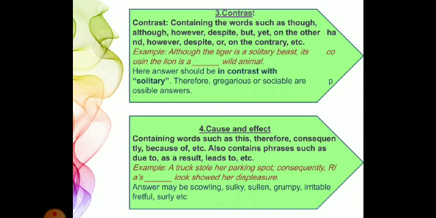The meaning of solitary is lonely. It means somebody who likes to be alone, अकेला, एकमात्र. उसका ऑपोजिट वर्ड होता है somebody who is fond of company, somebody who is social. So here the tiger is a solitary beast, but the lion is a social animal.